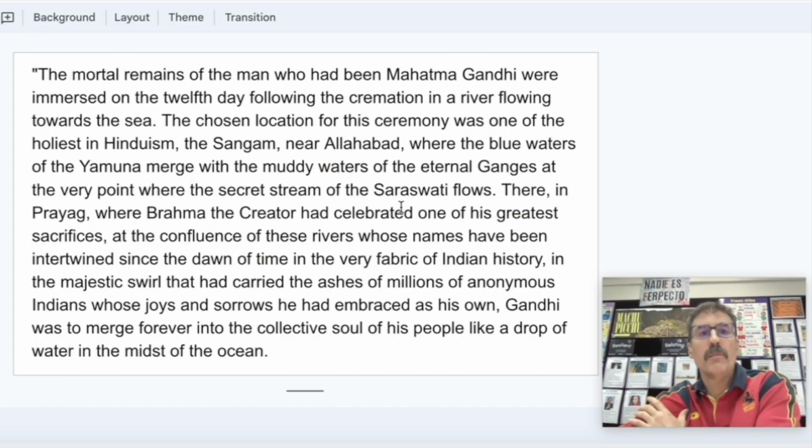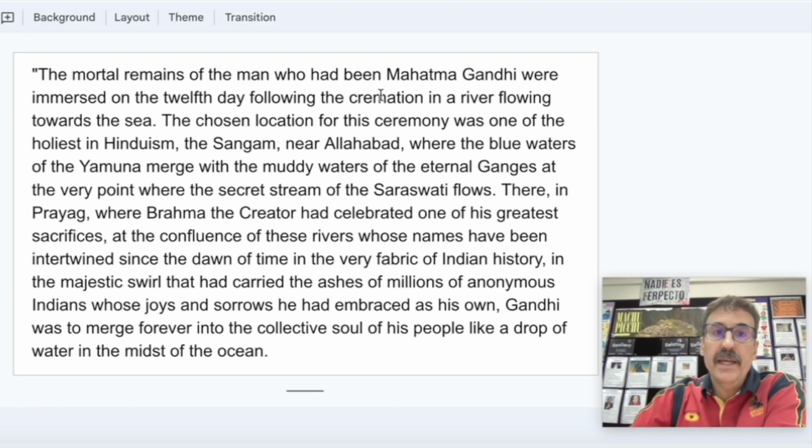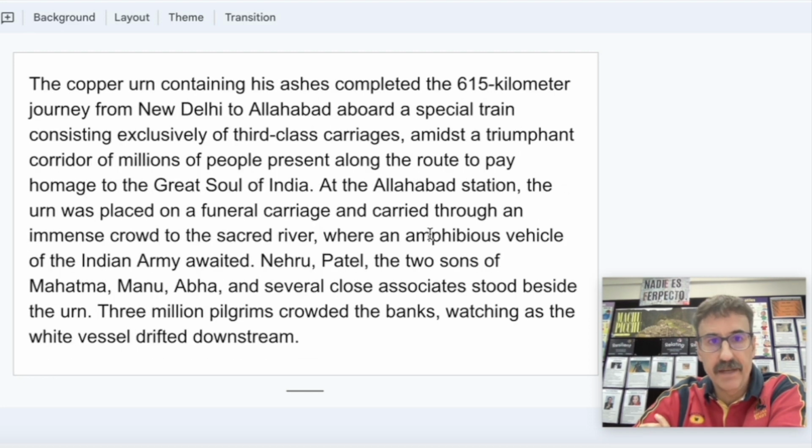So there is a long paragraph. What he's saying is that they cremated Mahatma Gandhi in Delhi. You can go to visit the place. There is a fire that always stays on. And on the 12th day, he went to Allahabad by train.